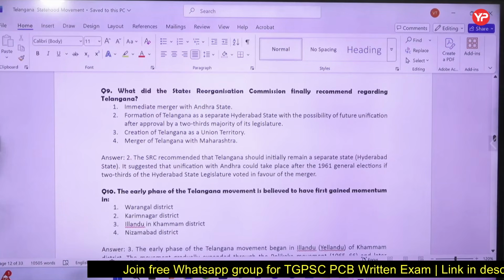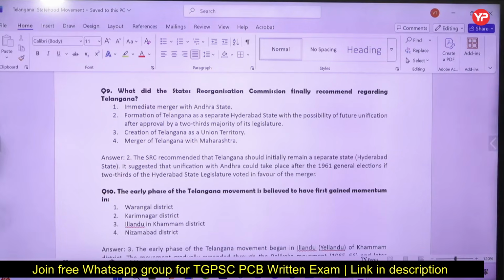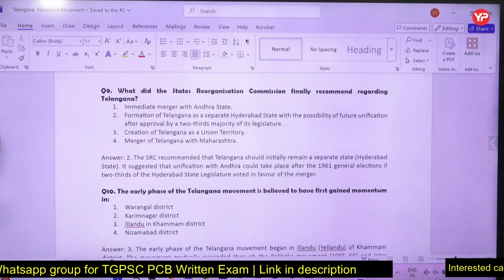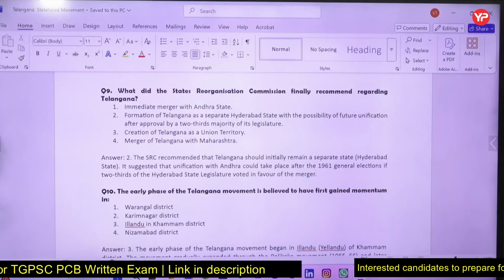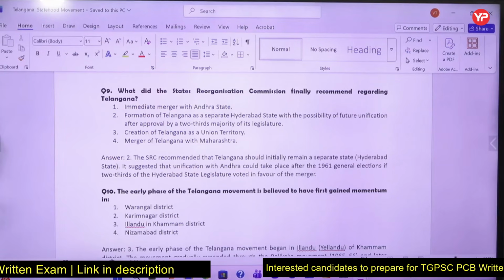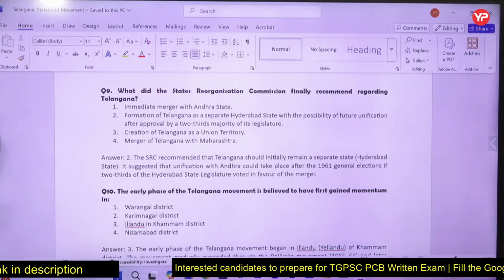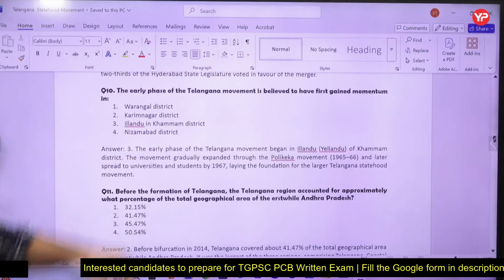So what did the State Reorganization Commission finally recommend? Formation of Telangana as a separate Hyderabad state with the possibility of future unification after approval by 2/3 of the legislature. So Telangana should initially remain a separate state. Unification with Andhra could take place after the 1961 general election. That is what was said. But we will discuss that in history in detail.